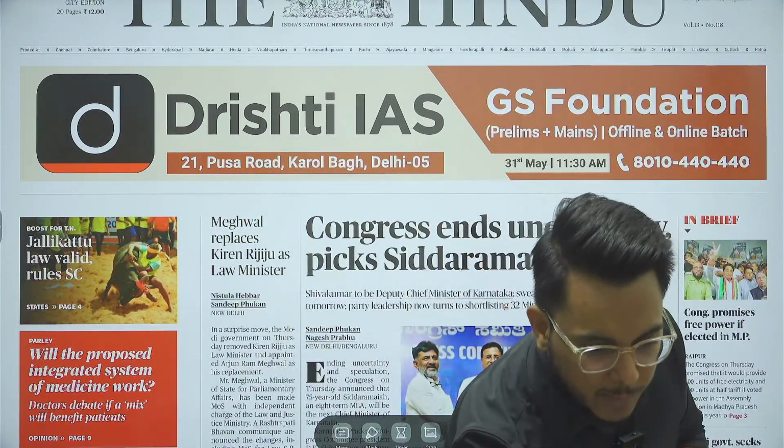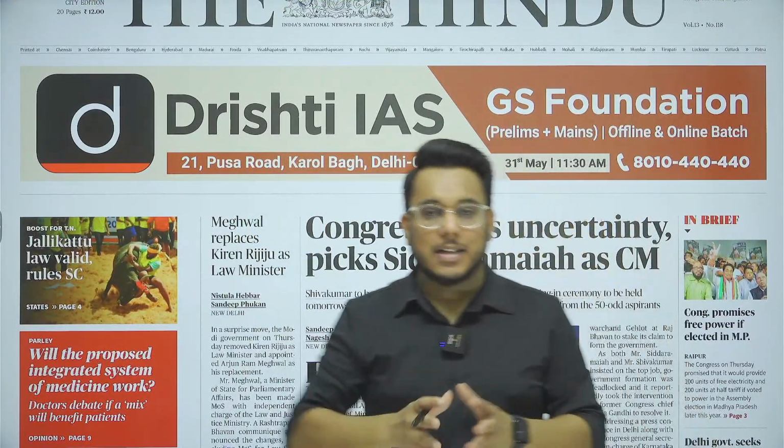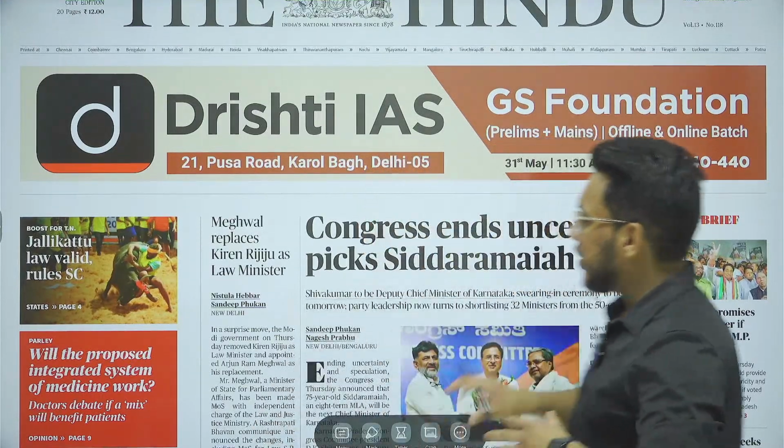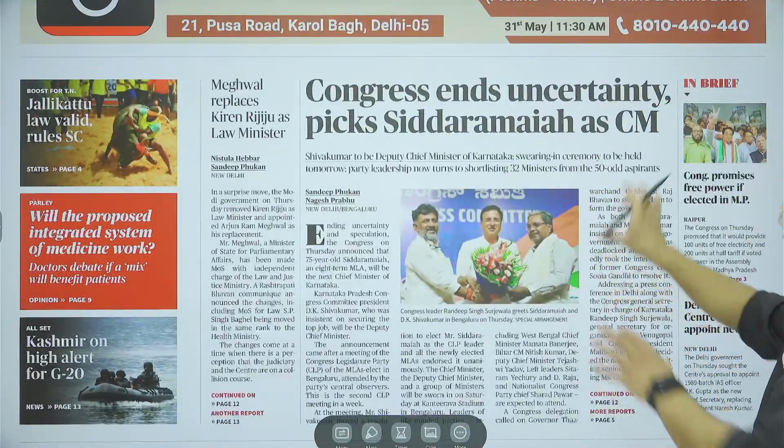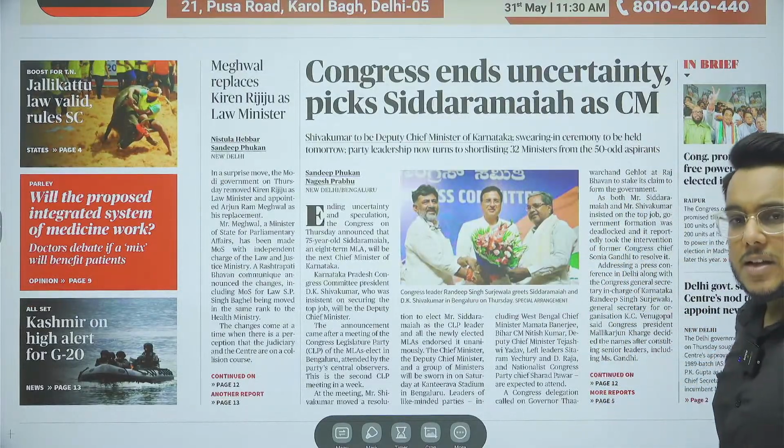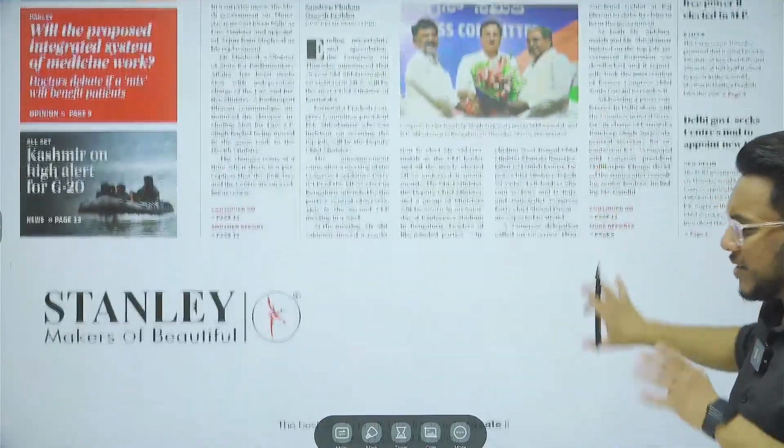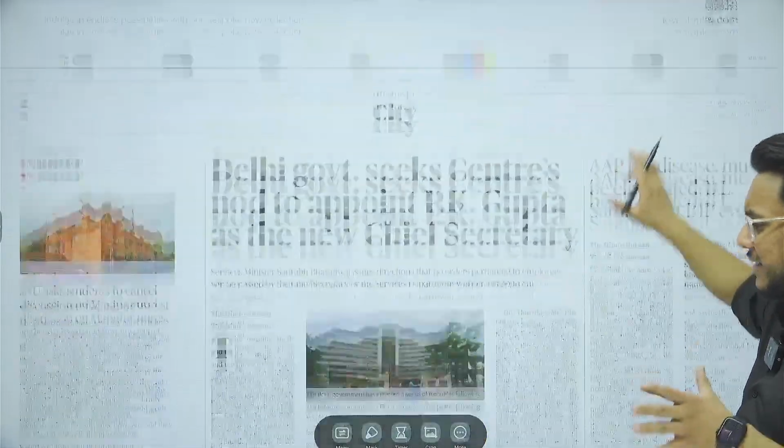Now, first of all, before starting, let's see the overview of the entire newspaper so that we can understand which articles are actually important for the examination. Coming to the first page, guys, largely we have the political articles here, not important for our examination. So please don't waste your time on that. Then there is this advertisement.